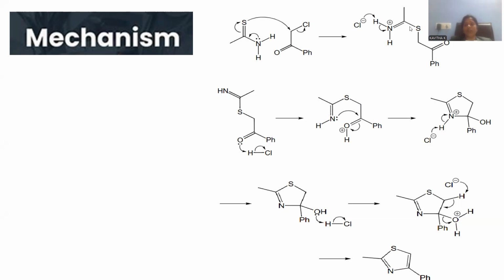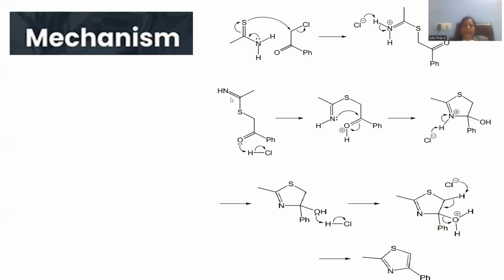Sulfur to carbon new bond formation is accomplished, and there is the existence of a double bond, and due to loss of electrons, nitrogen acquires a positive charge, and that immediately takes the bonded electrons from this NH, and deprotonation by means of chloride ion, so that hydrochloric acid is one of the byproducts, giving rise to NH. NH will be accomplished over there. That is said to be an imine.